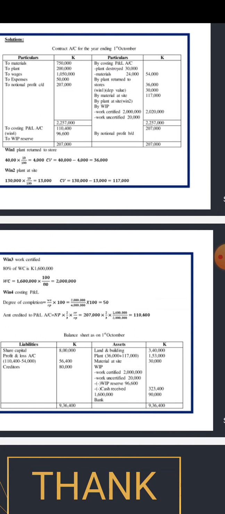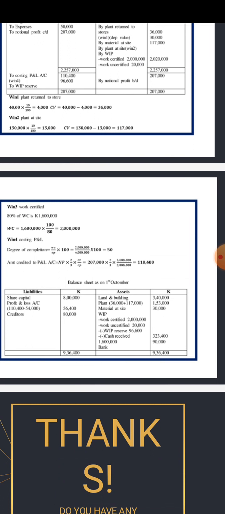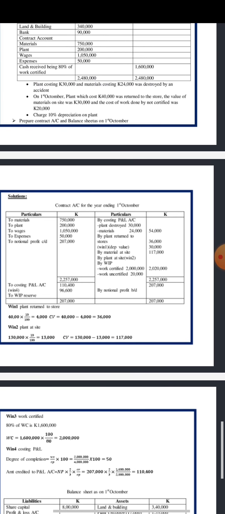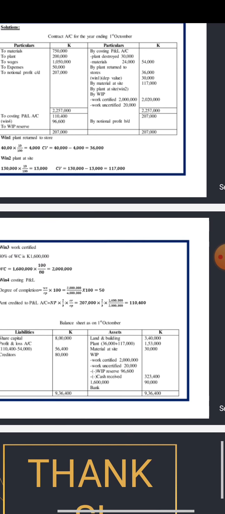There we get 153. We had those 3 zeros, so it makes 153,000. Material at site, you know this is an asset. We have been given a solid value, so we don't have to start calculating for it. That's 30,000 there.